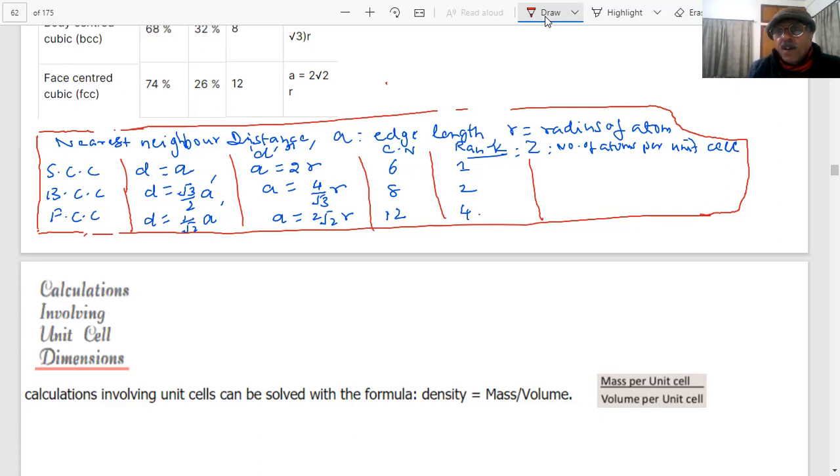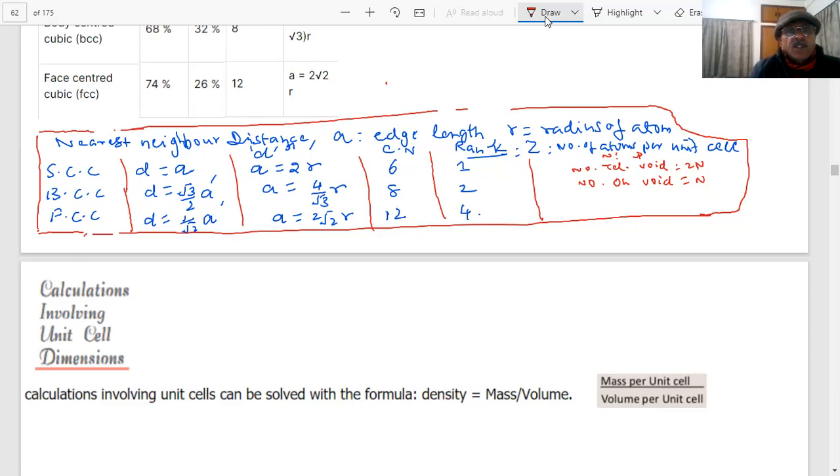And what is the number of tetrahedral voids? If n is the number of atoms per unit cell, tetrahedral voids are 2n. What is the number of octahedral voids? n, where n is the atoms per unit cell. So I hope this table is absolutely clear. You should have this information with you. It is a simple question, and if you know it, you answer it for 1 mark.